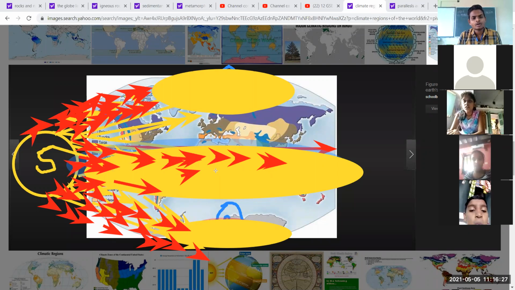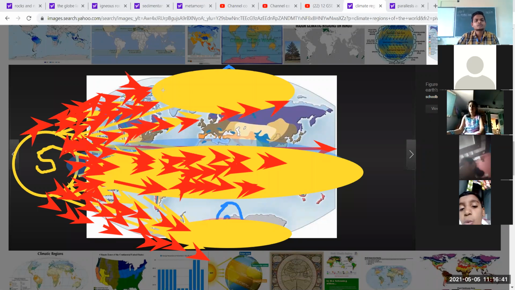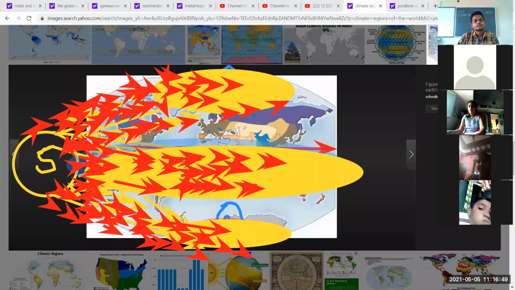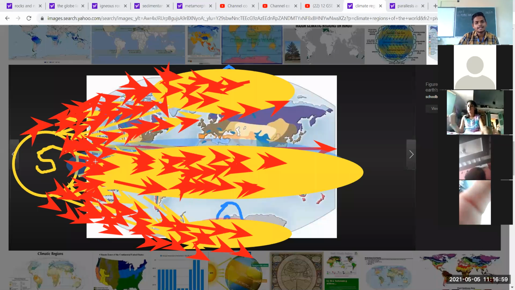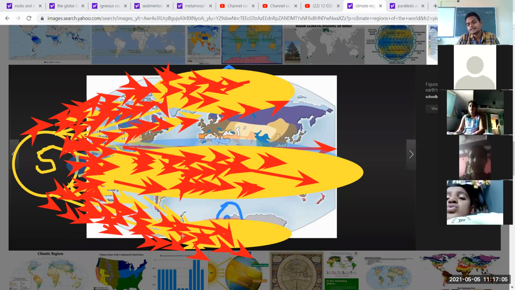On the equator, on the Tropic of Cancer, on the Tropic of Capricorn. So that's why they remain very, very hot. And this area remains very, very cooler. They have to travel a lot, the different sun rays that are traveling here from the sun. So this area remains cooler, and this area also remains cooler, and this area remains hotter and hotter.